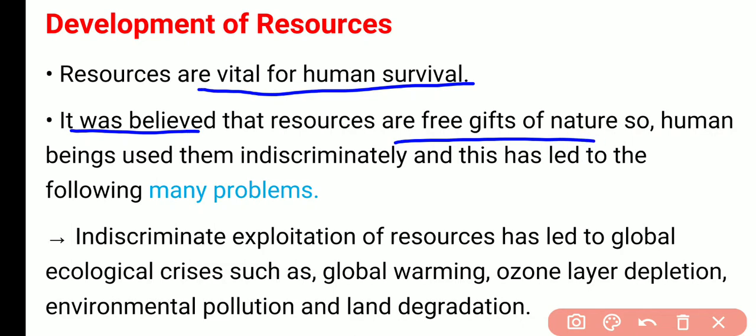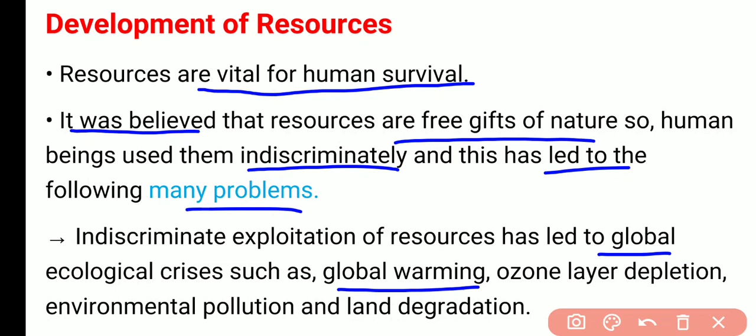But due to the overutilization of these resources, it was believed that resources are the free gifts of nature, as it was considered earlier that these are free of cost and these cannot be perished, ये ख़त्म नहीं हो सकते, ऐसा सोचा जाता था. So we overutilized them, and due to indiscriminate use or overutilization, this has led to many problems. कई सारी problems create हो गई है, किसके कारण? Due to our greed, हमारे लालच के कारण, due to the overuse of these resources, it has led to the global ecological crisis, such as global warming.